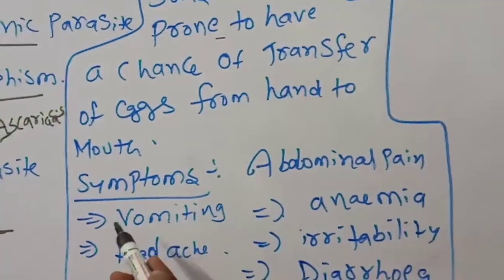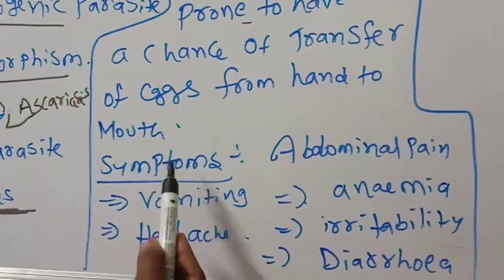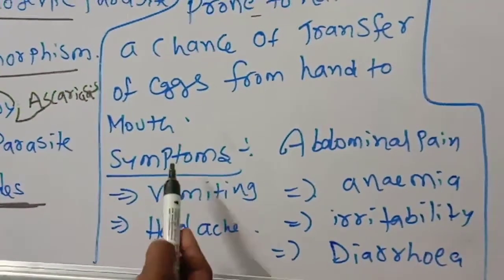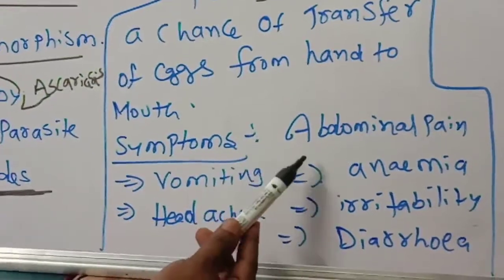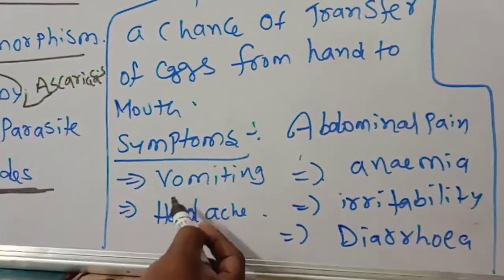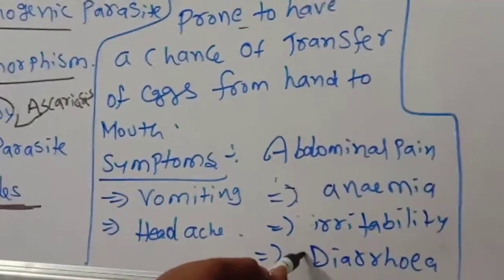What are the symptoms of this roundworm, Ascaris lumbricoides? The symptoms of ascariasis are abdominal pain, vomiting, headache, anemia, irritability, diarrhea.